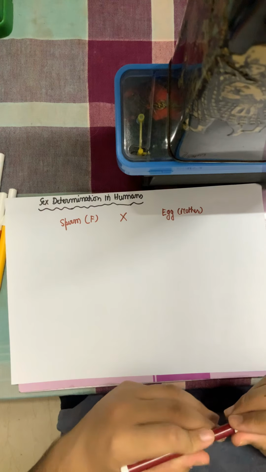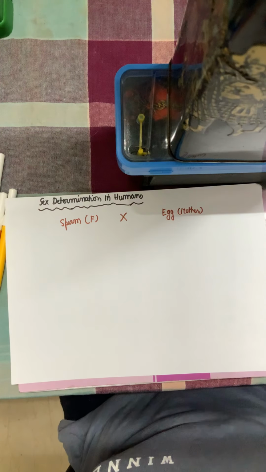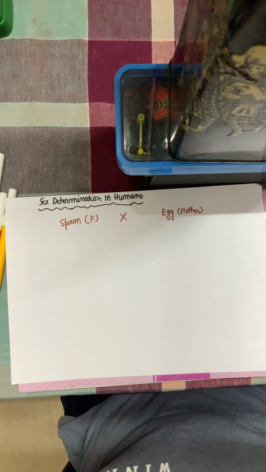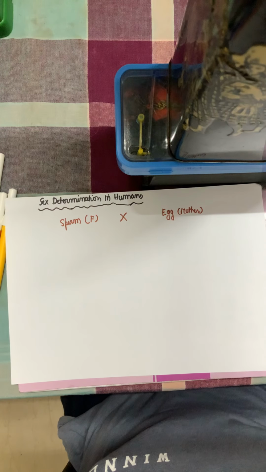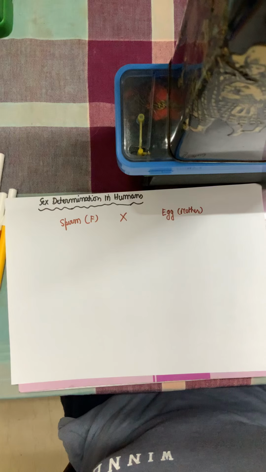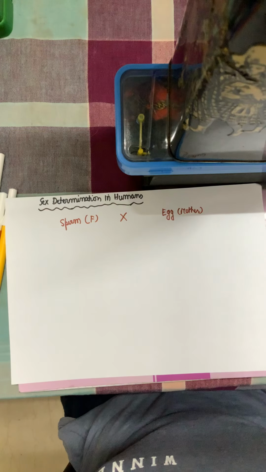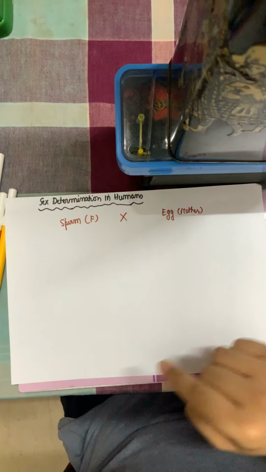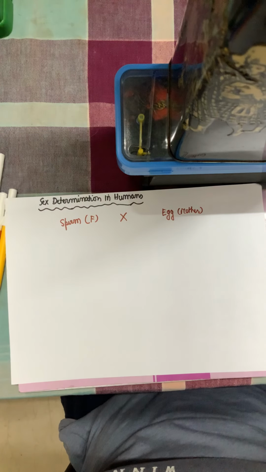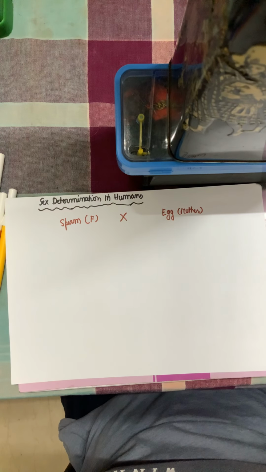Good evening. In today's class we'll be talking about sex determination in humans. Humans are sexually reproducing organisms. They reproduce by sexual reproduction, which requires gametes from two parents and fertilization. The gamete from the male or the father is the sperm. The gamete from the mother or the female is the egg.